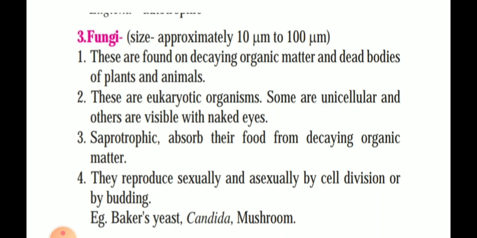They don't have mouth, hands and legs to put food inside, correct? So their cell body absorbs, like a sponge. They reproduce sexually or asexually. That means they can reproduce by cell division, or by budding. Budding means a small outgrowth from the parent body.